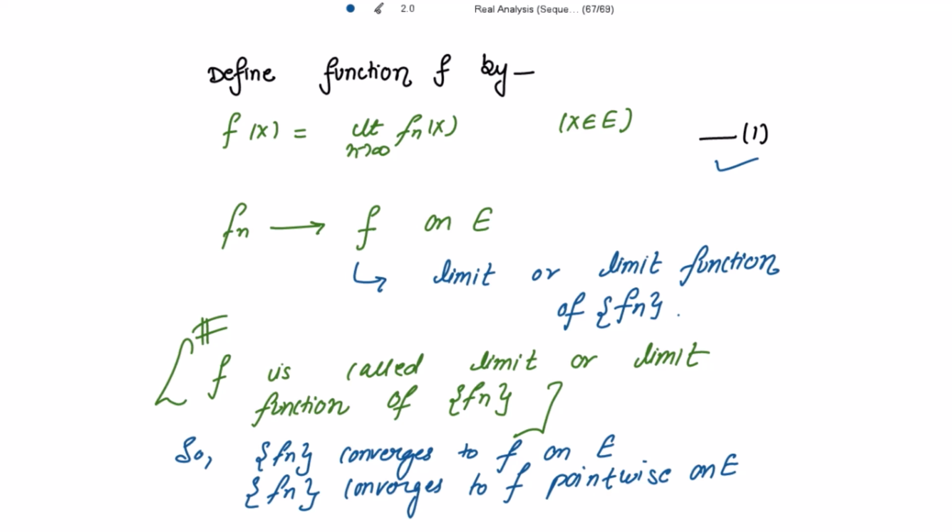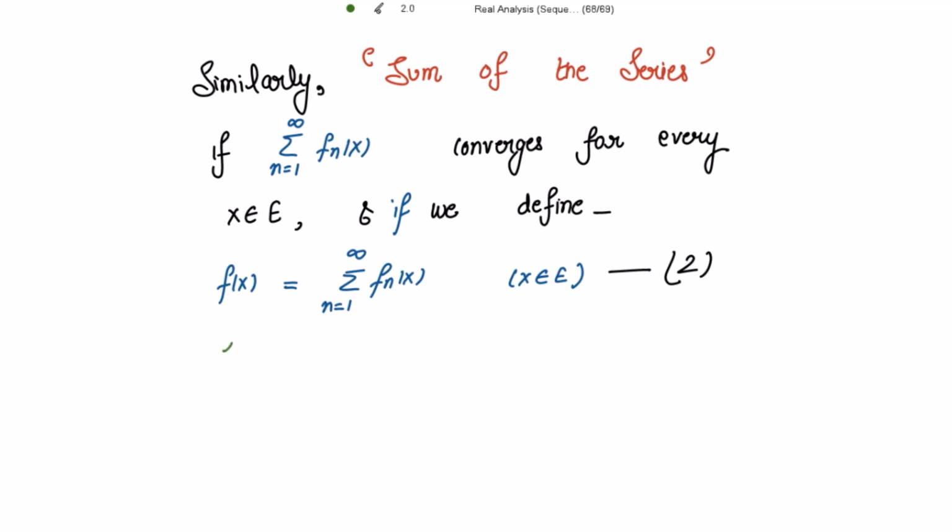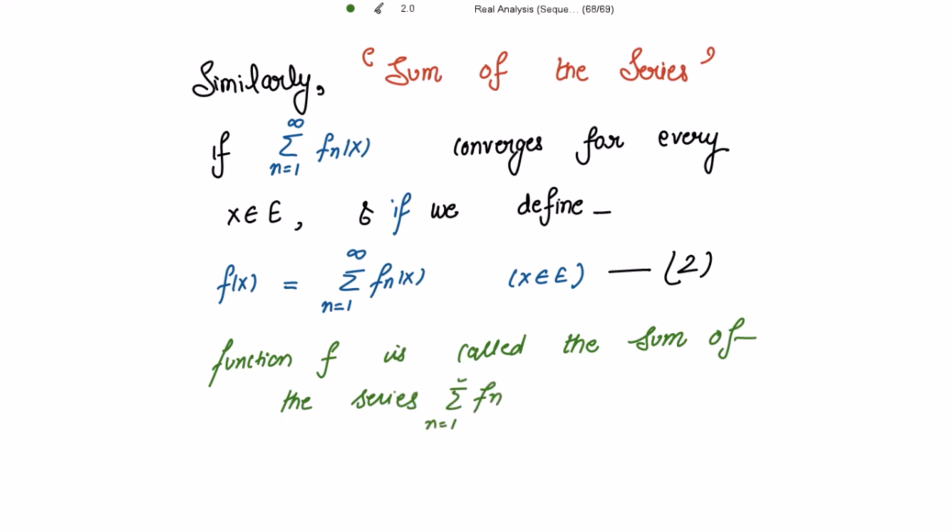Similarly, we can work on the sum of the series. So here if the summation of fn(x), where n goes from 1 to infinity, converges for every x belonging to E, and if we define f(x) to be equal to the summation of fn(x), where n goes from 1 to infinity, where x belongs to E, please mark this as 2, then we say that the function f is called the sum of the series summation fn, n going from 1 to infinity.